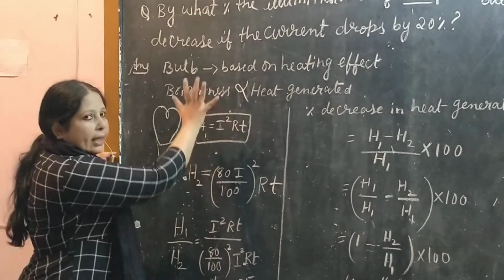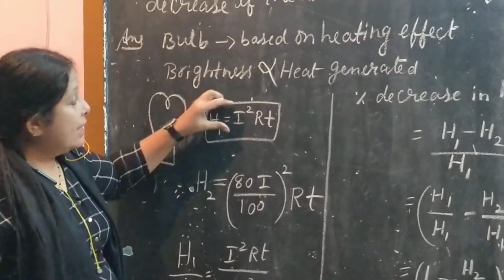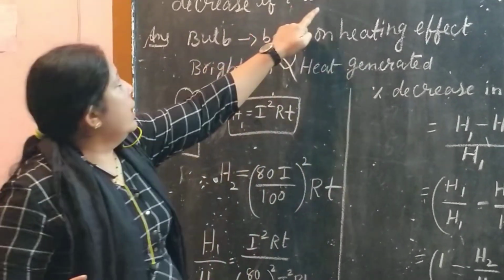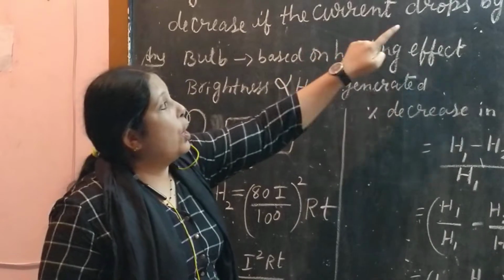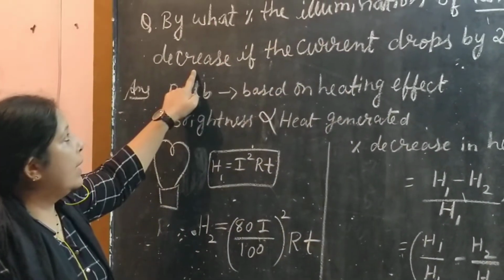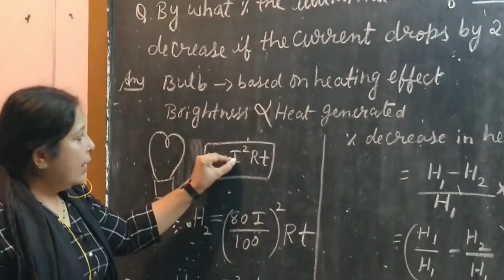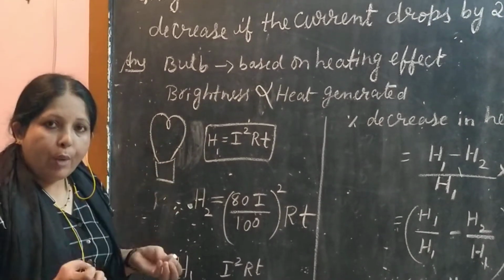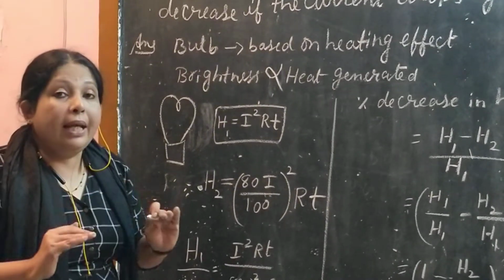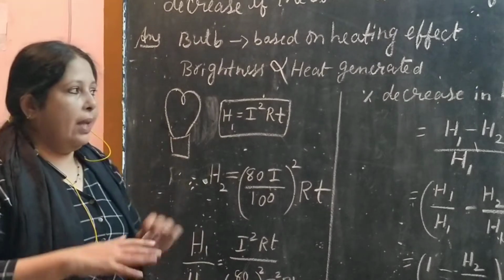Resistance and time are constant. What is changing here is the flow of current. If the current drops by 20%, by what percent does the illumination of the lamp decrease? So if the flow of current drops by 20%, by what percentage will the brightness reduce? They are asking this question.